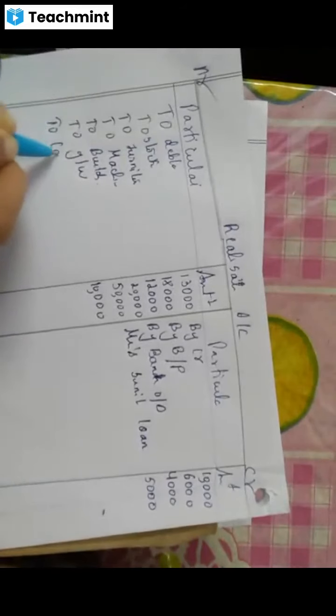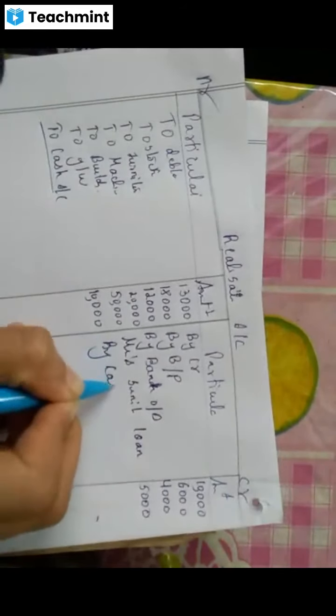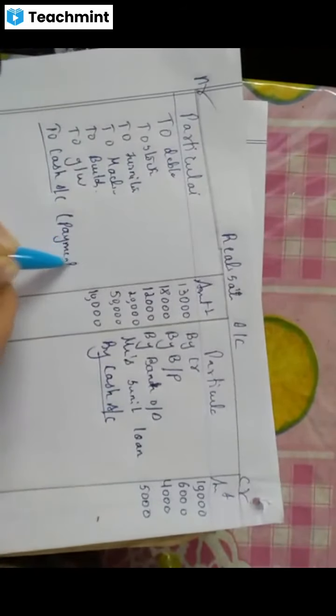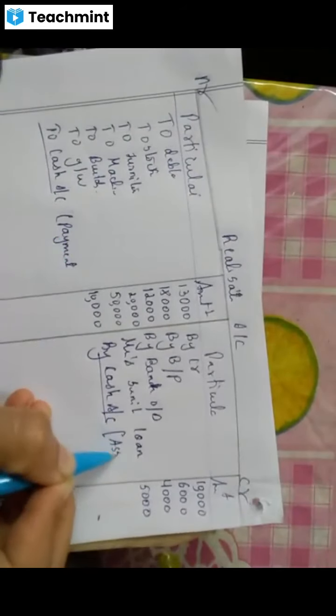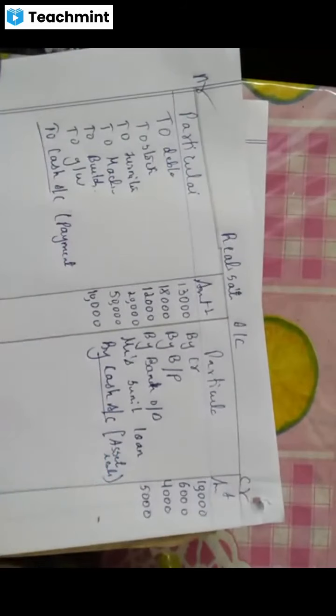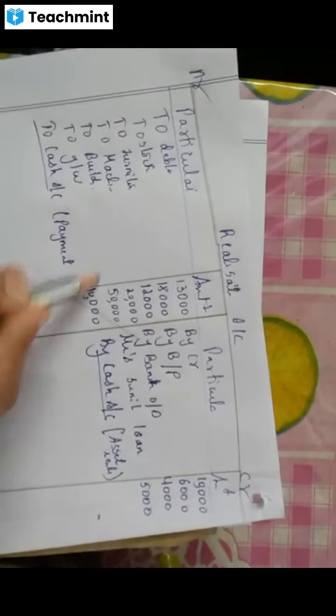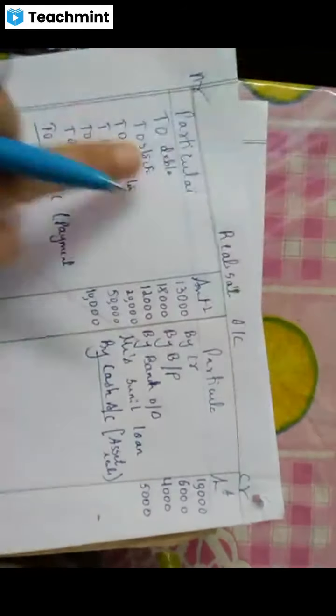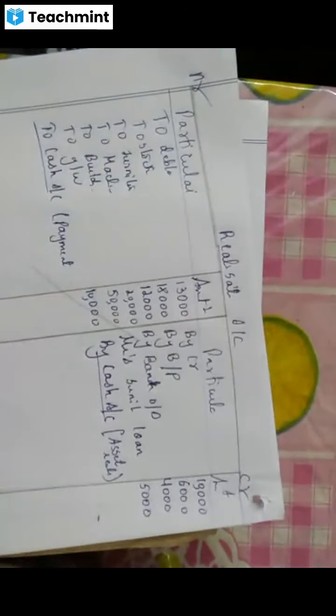Now next, they have asked you to prepare the cash account. So to cash account, by cash account. Here you can write payments, here assets realized. Now maybe you will remember this sign, what I've taught you. All these items will come here. But we will see the adjustment. You have to see the adjustment.